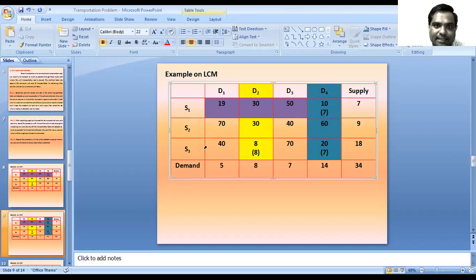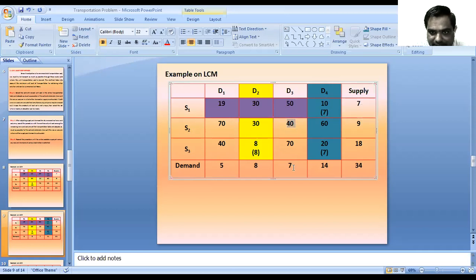The first 40 lies in S3 D1 and the second 40 lies in S2 D3. The supply from S2 is 9 units and up till now we have not allocated any quantity from S2.